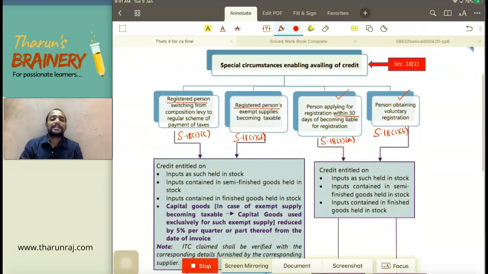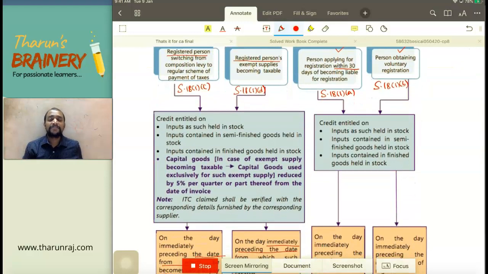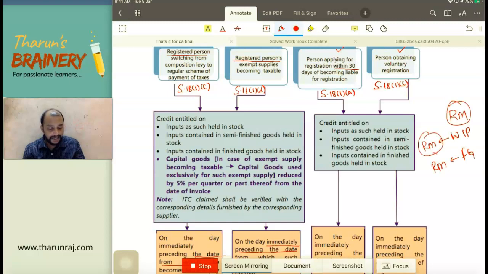Now, what is the meaning of the closing stock? For 18(1)(a) and 1(b), we need to take raw material lying as such, and then WIP in the closing stock and its raw material. Then FG in the closing stock and its raw material. So these 3 raw materials, whatever GST paid, can be taken as ITC. What are the 3 raw materials? Raw material lying in the closing stock, raw material in WIP which is in the closing stock, raw material in FG which is in the closing stock. With respect to these 3 raw materials, GST paid can be taken as ITC.